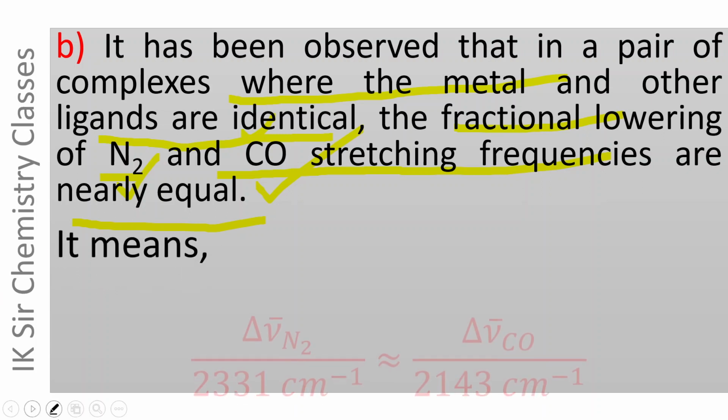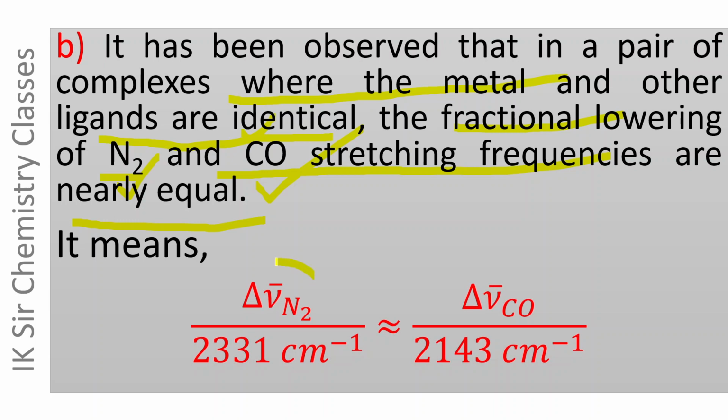It means the decrease in NN stretching frequency in the dinitrogen complex divided by the stretching frequency of the free N2 molecule is almost equal to the lowering of CO stretching frequency divided by the stretching frequency of the free CO molecule. These two fractional lowerings in stretching frequencies of the NN bond and CO bond are almost equal.